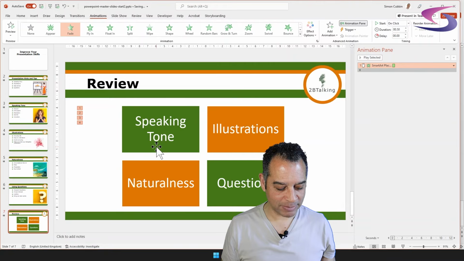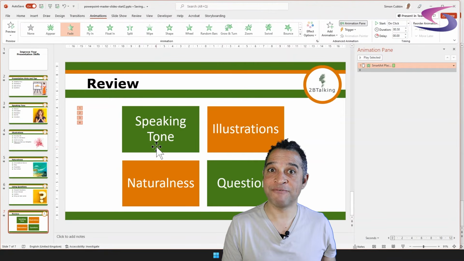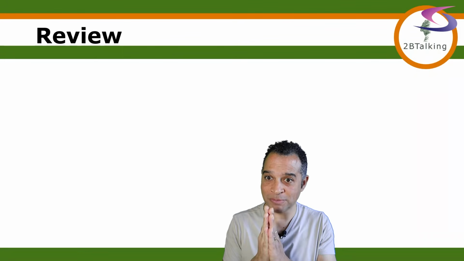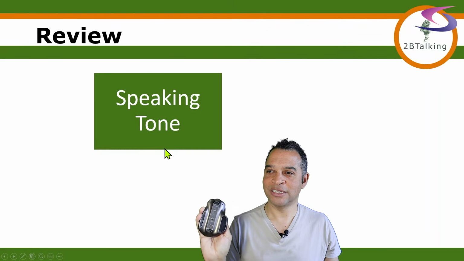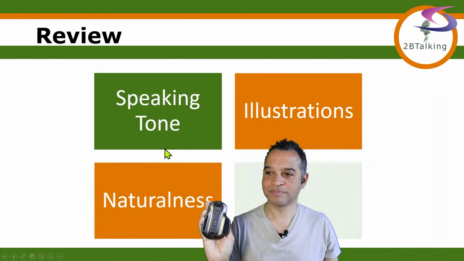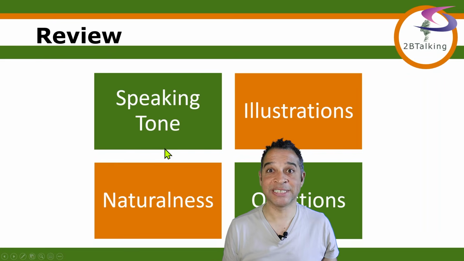Let's give this one a test by holding down the Shift key and pressing F5. So it tests our presentation from this current slide. I can then click and click and click and click. There we have it. Let's press Escape to come out of it. And our presentation is almost complete. We just need to update the title slide.